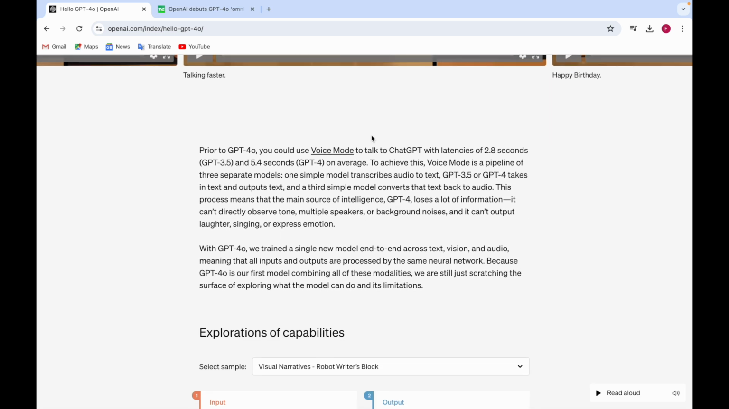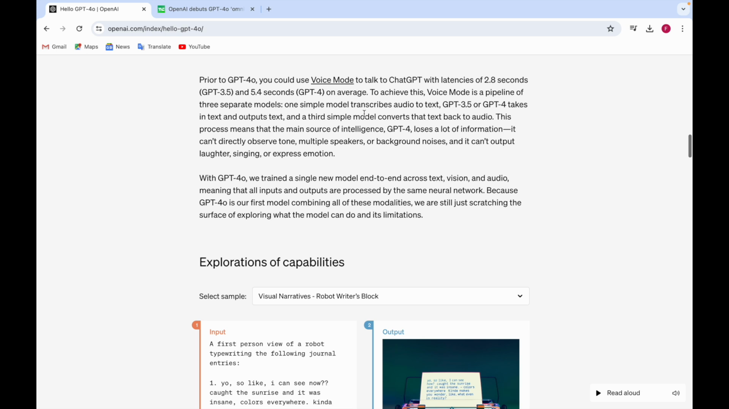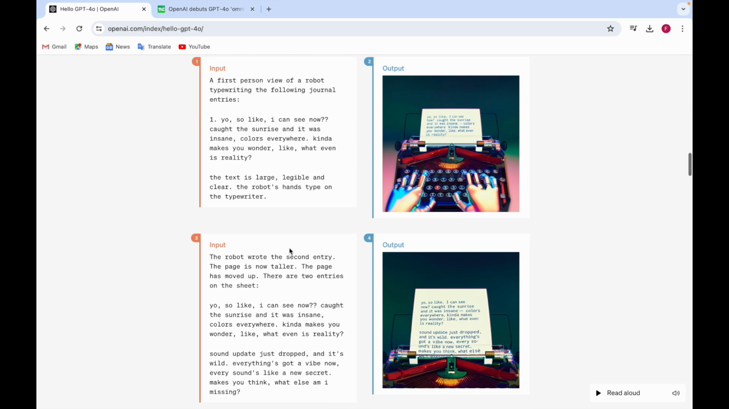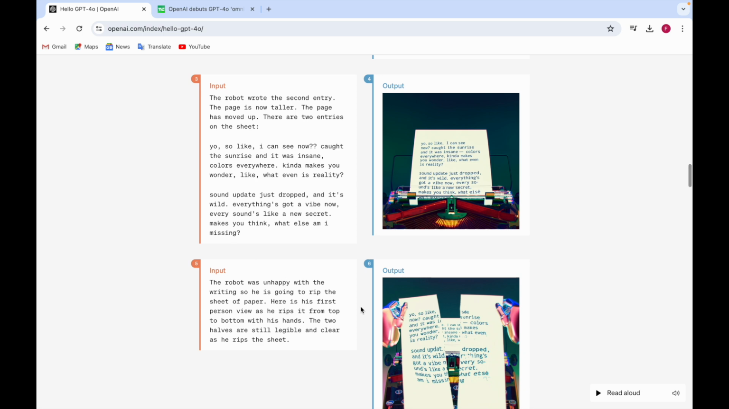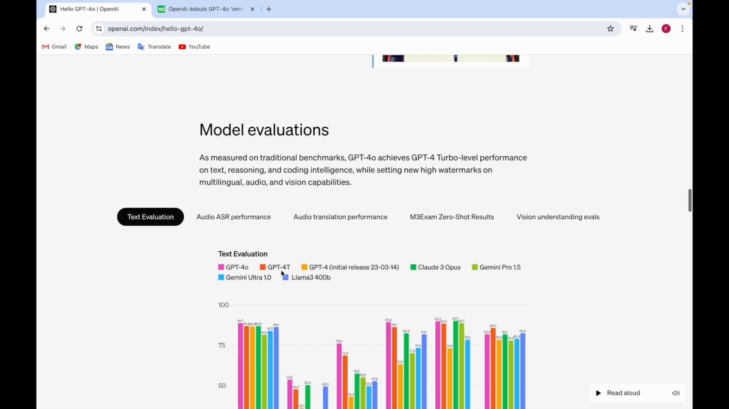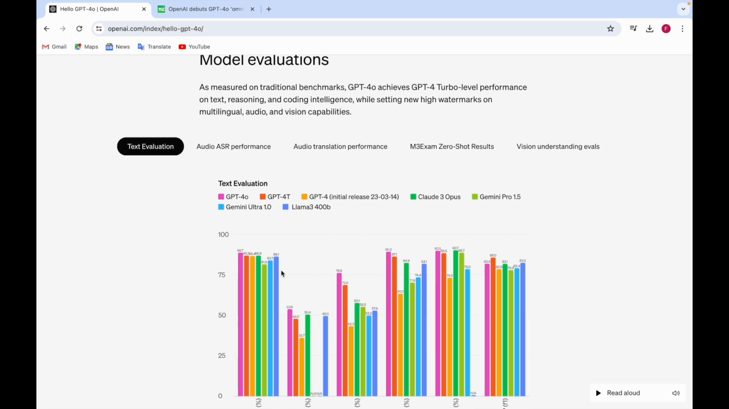You can use voice mode to talk to ChatGPT, and it's three separate models. Here there's the input, how the input was given, and then what the output was. And here are the evaluations.